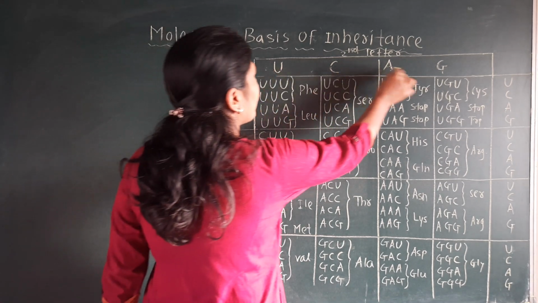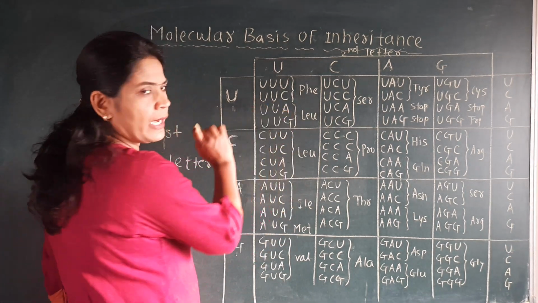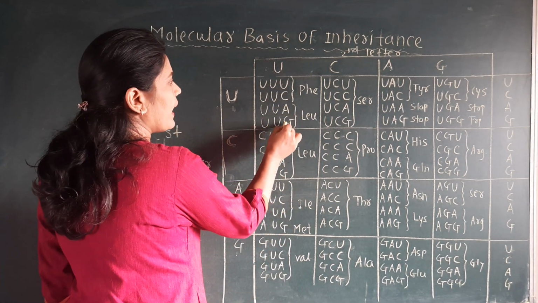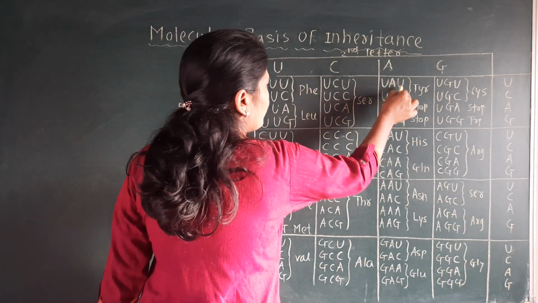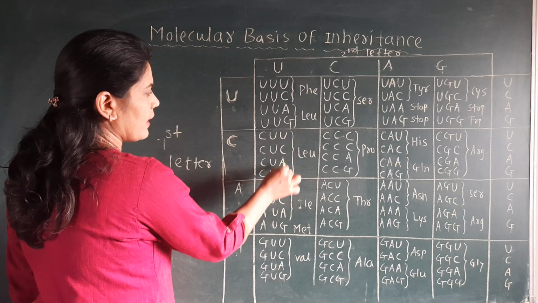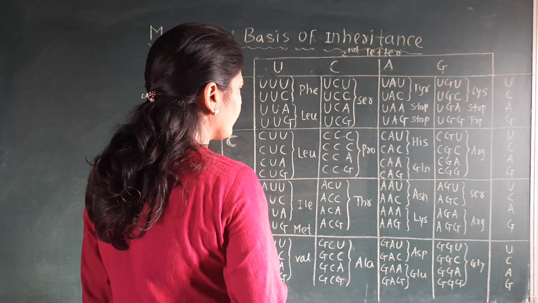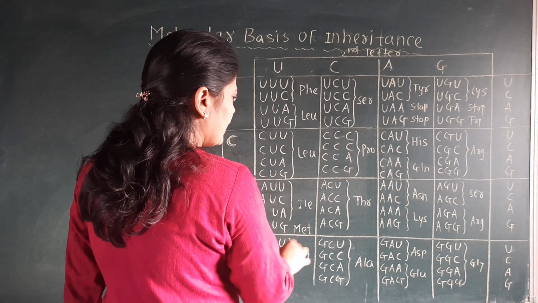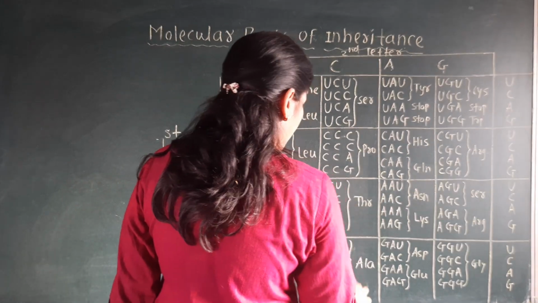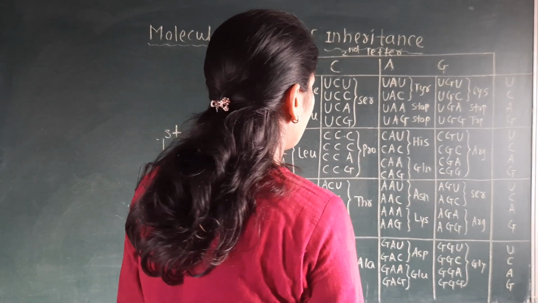Okay, then the third letter. See here, in every column there will be UCAG.